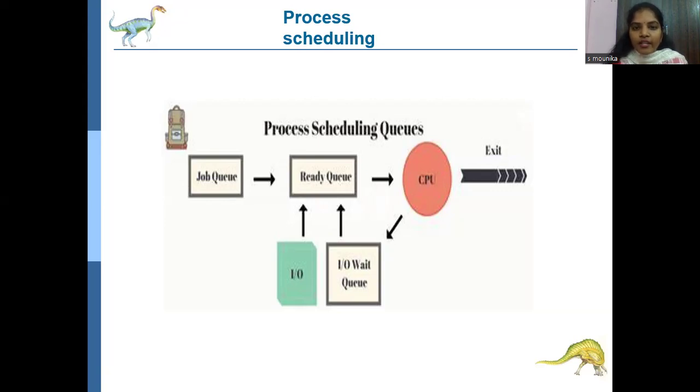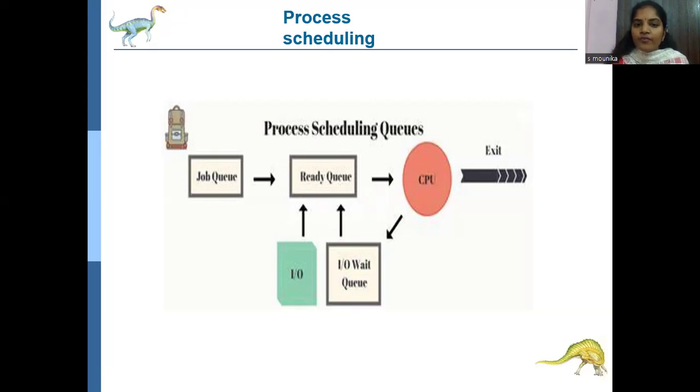After coming to the ready queue, if any process has requirements, then it goes to the input output wait queue. Once those requirements are gathered, it comes again to the ready queue, then goes to the CPU for execution. When the CPU finishes the execution, it comes to the exit state. In this way, process execution is done.